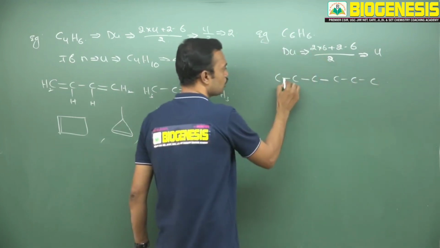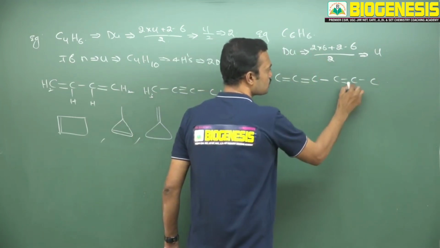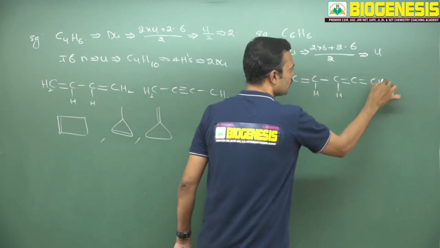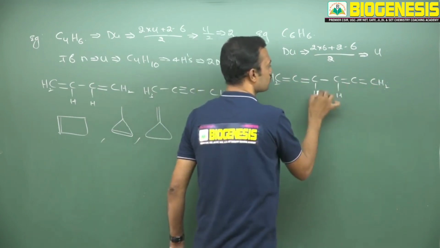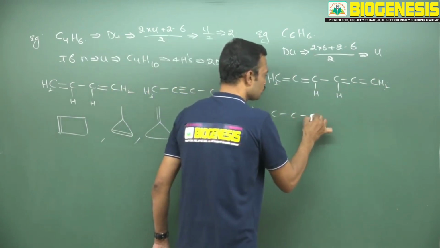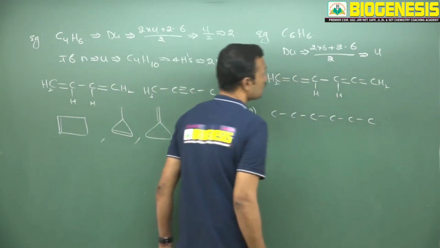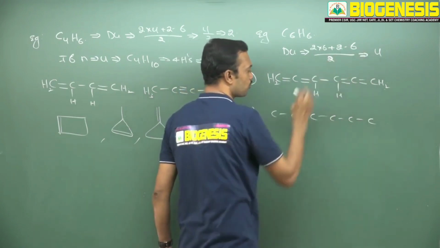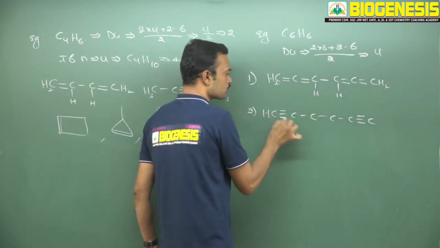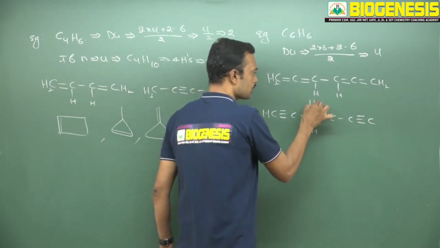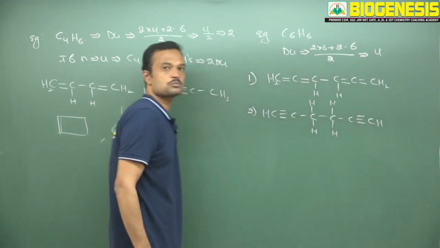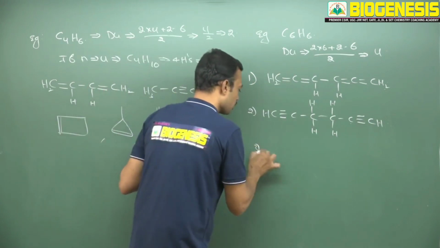6 carbons are there. Now I am putting a double bond, next double bond, double bond. See here 2 hydrogens, here 1 hydrogen, here 1 hydrogen, here 2 hydrogens. See, it is matching C6H6. Now you can also create 6 carbons with degree of unsaturation 4, meaning you can insert 2 triple bonds here. So here 1 hydrogen, here no hydrogen, and the other side the same. The formula matches.